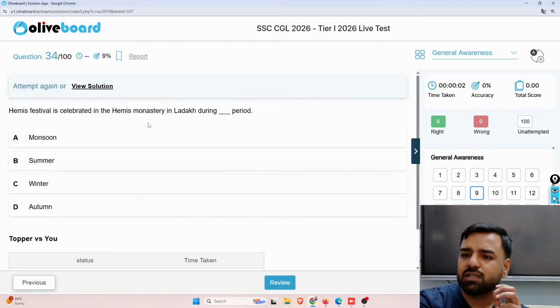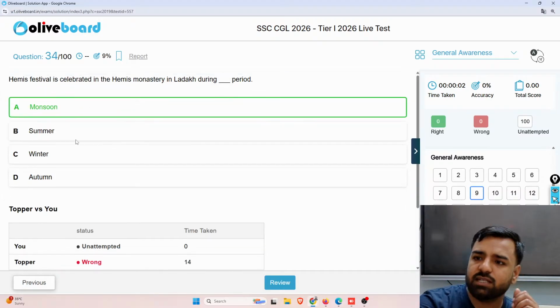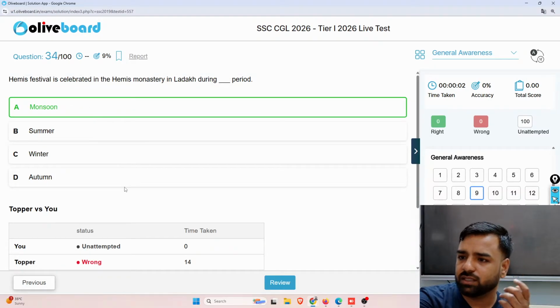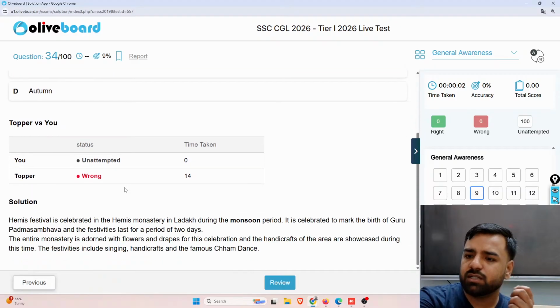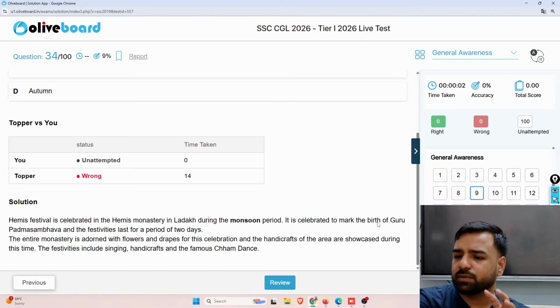What is the next question? Hemis festival is celebrated in the Hemis monastery in Ladakh during which period? Is it summer, winter, autumn? So guys, here the correct answer is going to be monsoon. Hemis festival is celebrated in the Hemis monastery in Ladakh during the monsoon period. Why is it celebrated? It is celebrated to mark the birth of Guru Padmasambhava, and the festival lasts for 2 days, right? This festival includes singing, handicrafts, and the famous Chham dance.